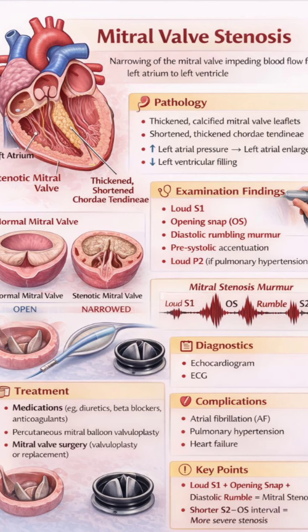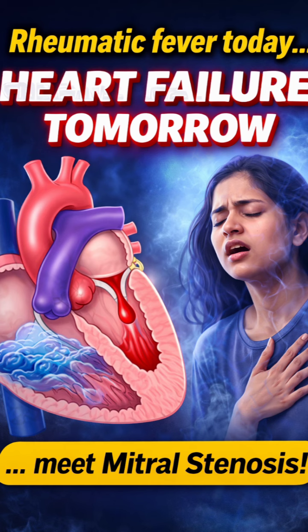Let us compare the normal heart sound and mitral valve stenosis. In normal heart sound, the valves open and close properly. The sound is clear and regular. In mitral valve stenosis, the mitral valve is narrowed. Sound becomes loud, abnormal and irregular. Normal heart sounds do not have murmurs or extra sounds. Mitral valve stenosis has an opening snap and a diastolic murmur.